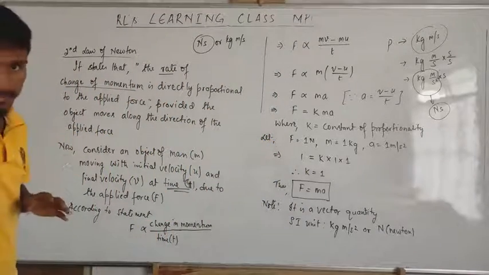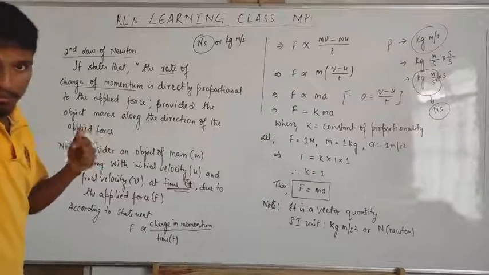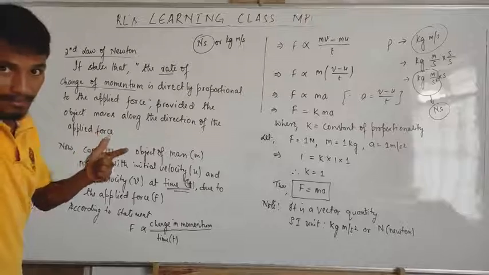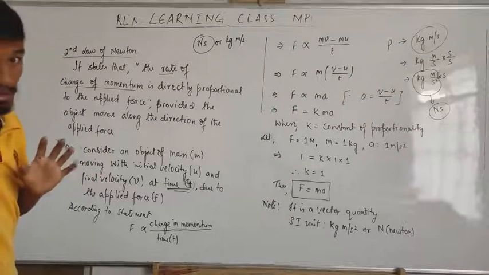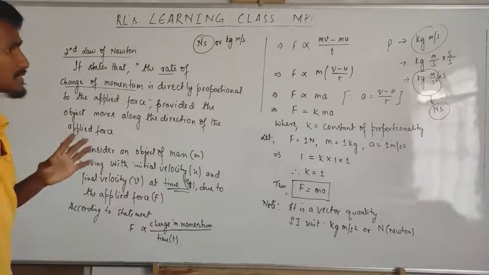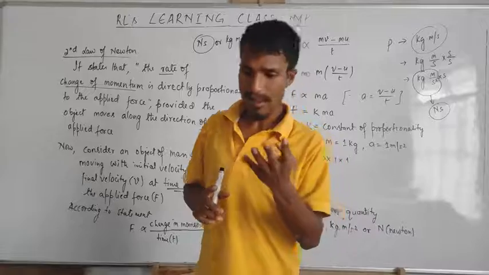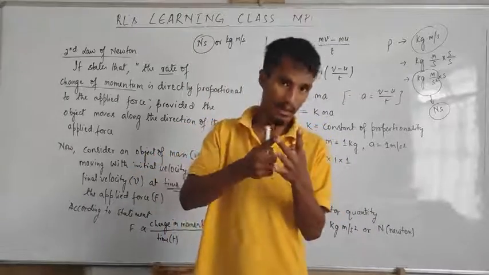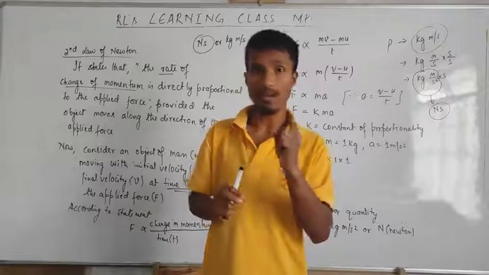Now, these are the laws. What is the first law? It defines force. What's the second law? It gives the magnitude of force. And remember, the second law is very, very important. There are three laws: first law, second law, third law. But remember, Newton's second law is the real law.